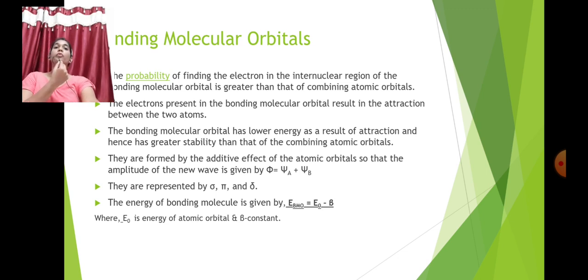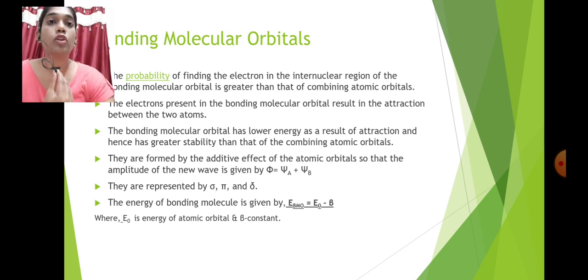Now here are some properties of bonding molecular orbital. The probability of finding the electron in the internuclear region of a bonding molecular orbital is greater than that of the combining atomic orbitals. The electron present in a bonding molecular orbital results in attraction between the two atoms.